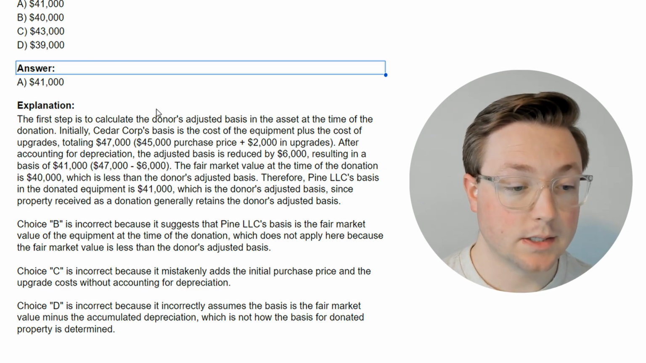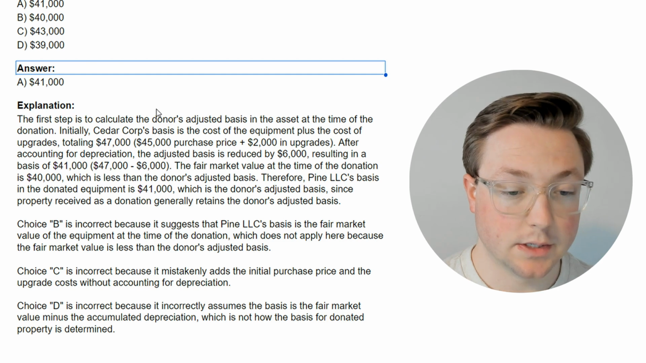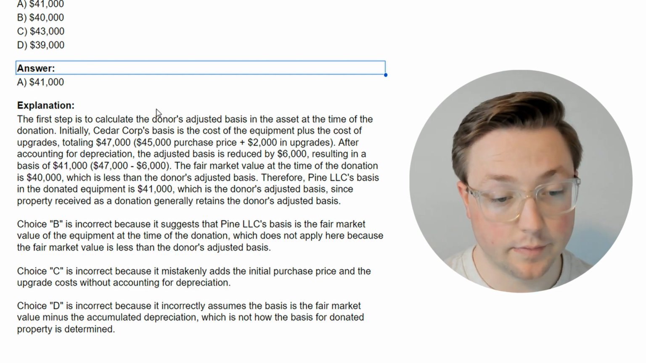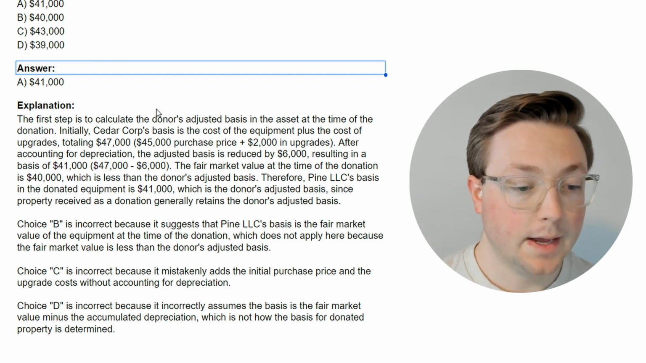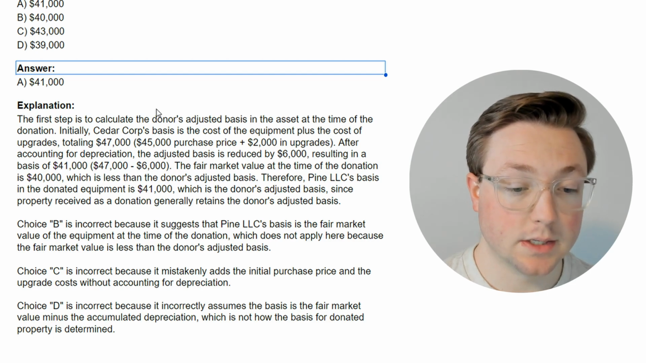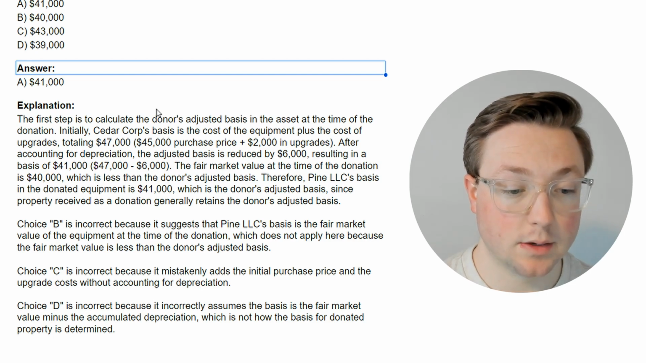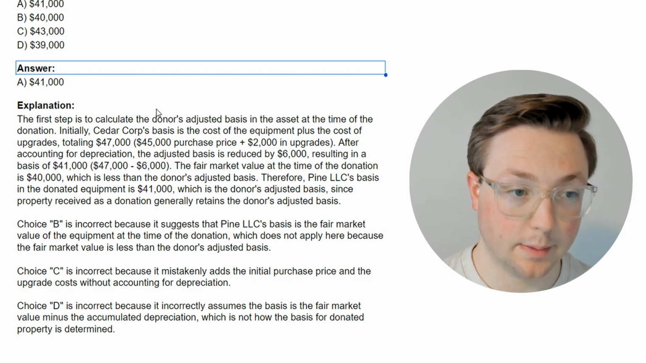All right, let's go ahead and read the rest. Choice B is incorrect because it suggests that Pine LLC's basis is the fair market value, which we know is not right. Choice C is incorrect because it adds the initial purchase price without accounting for depreciation. That makes sense why that's wrong.